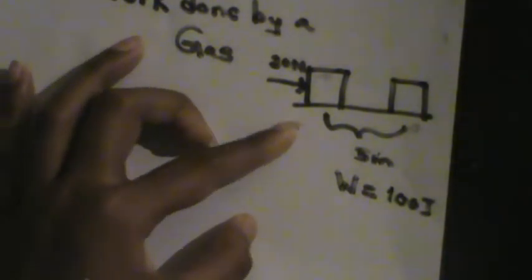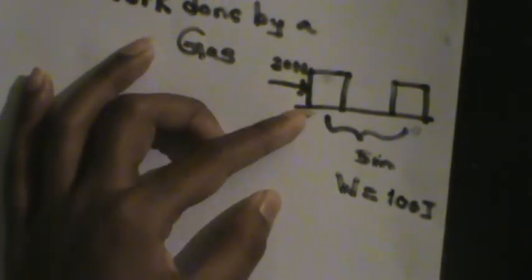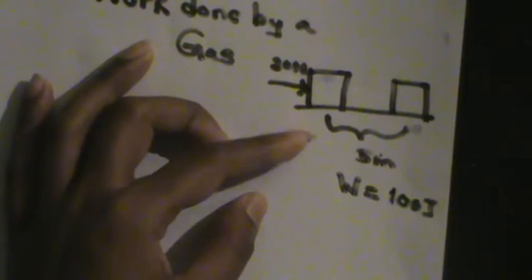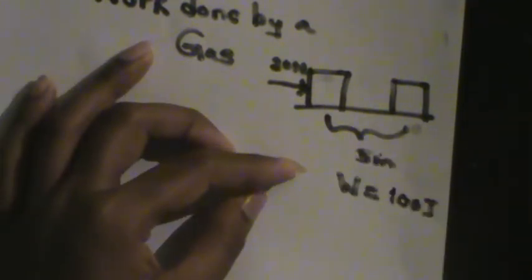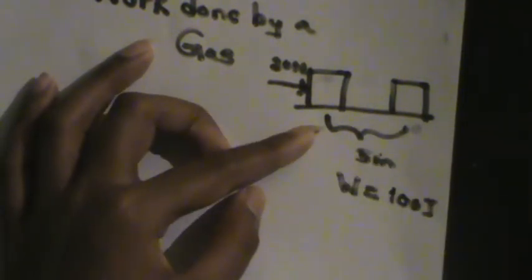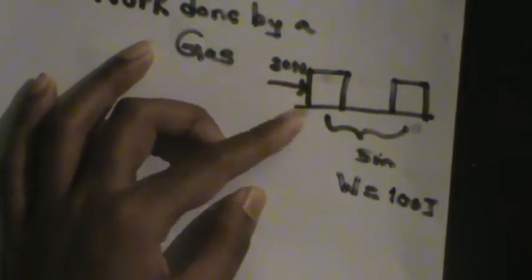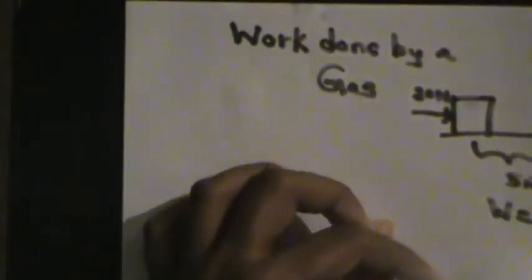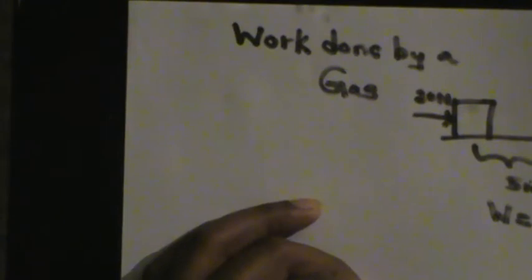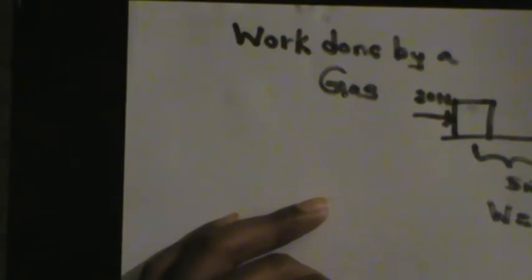So what is meant by this is that when you give some force to either a moving object or an object which is initially at rest, this object moves in this direction and does some work. Now in the case of a gas, the work done by a gas is done by the gas. We actually supply the heat to the gas, and sometimes we don't actually supply the heat.